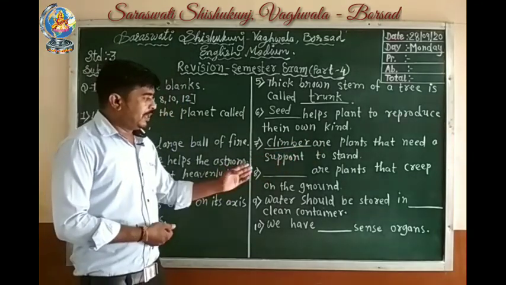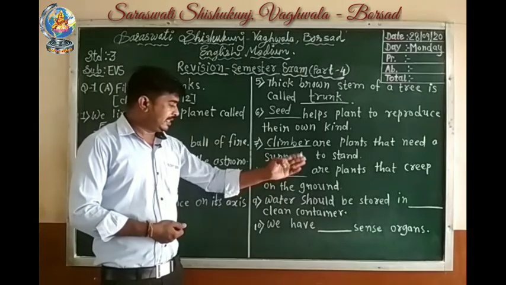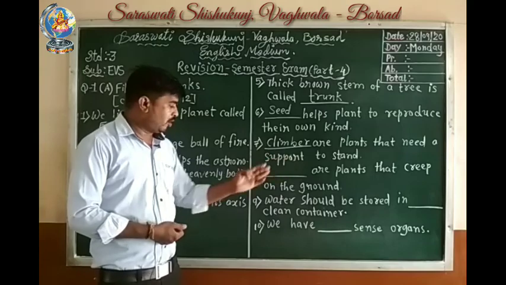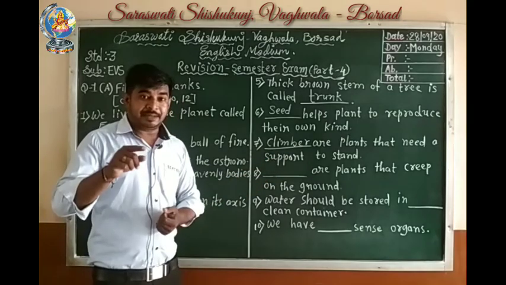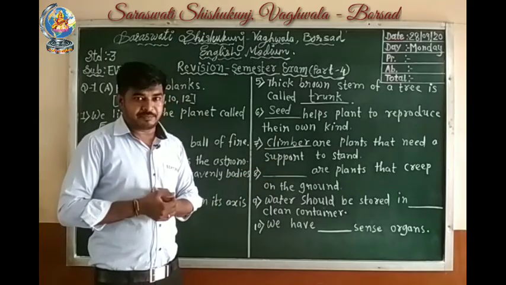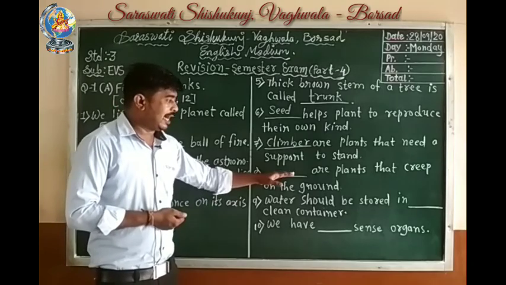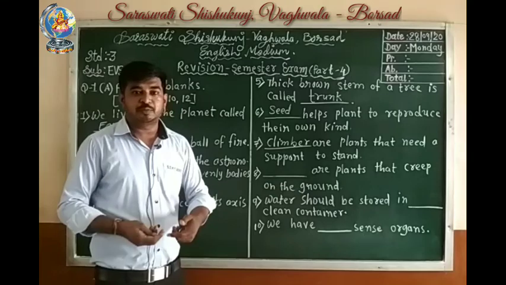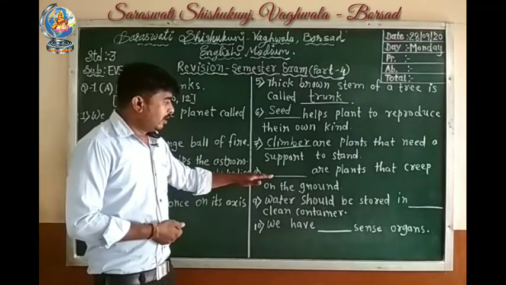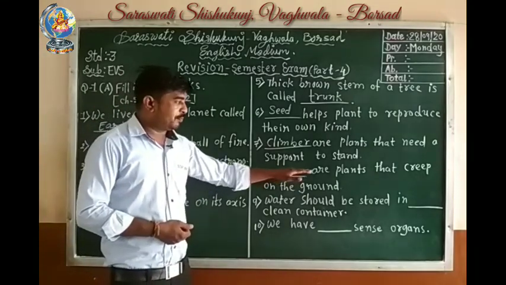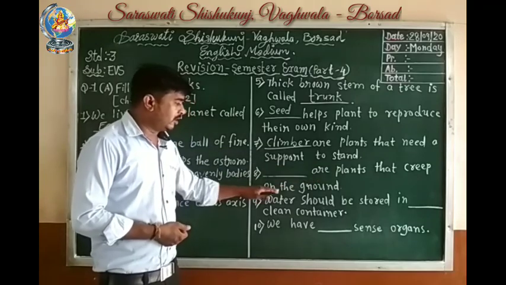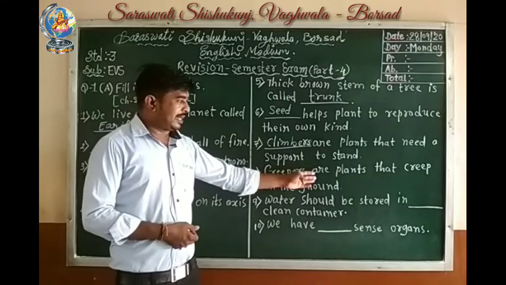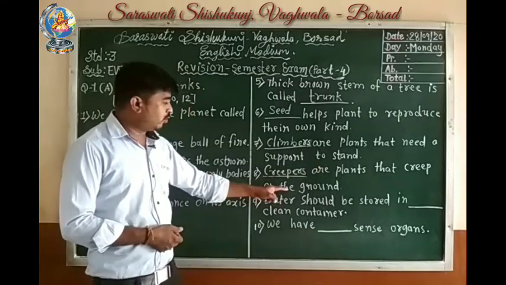Eighth number, blank are plants that creep on the ground. Here climber will not come, but creeper will come. Creepers are plants that creep on the ground. Creep means to spread on the ground. So creepers are plants that creep on the ground.